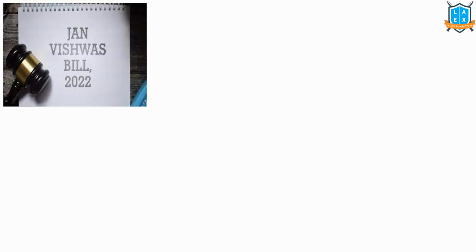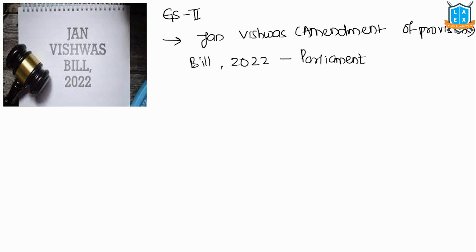Jan Vishwas Amendment Bill. Here, the Jan Vishwas Amendment Bill was introduced, and we are going to learn this under GS Paper 2. Recently, the Union government tabled the Jan Vishwas (Amendment of Provisions) Bill in 2022 in Parliament. The objective is to decriminalize 183 offenses across 42 legislations, and they want to enhance the ease of living and doing business in India.